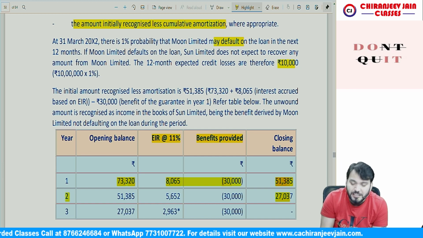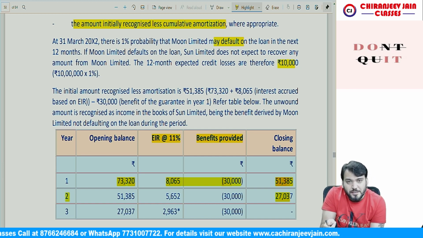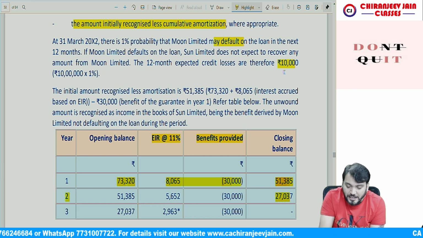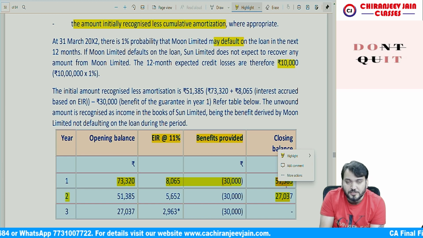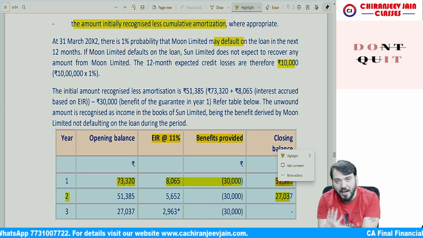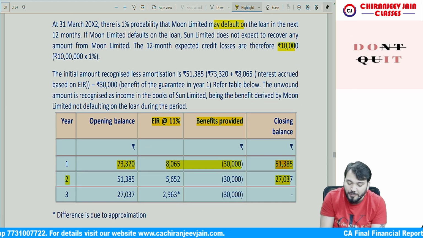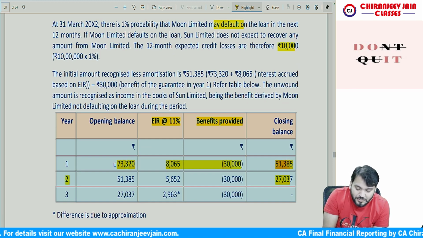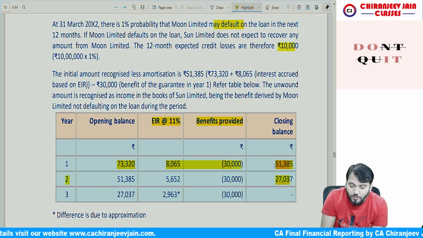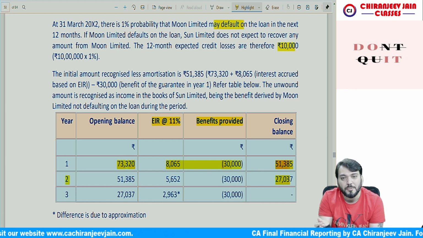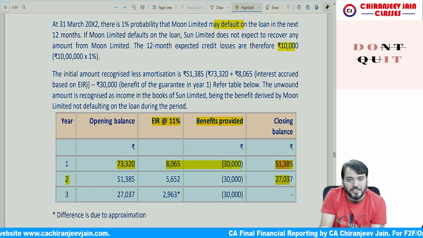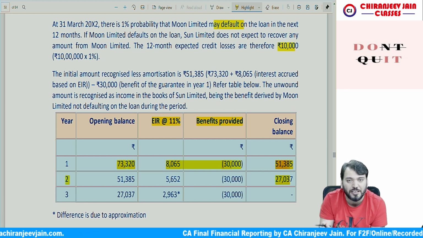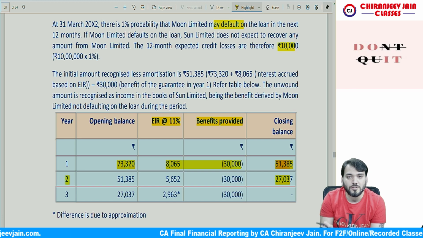Now, subsequent measurement will be done at the higher of 10,000 or 51,385, whichever is higher. Understood? Initially it was this amount, now it becomes this amount. So the difference will be credited to PL, which means the liability will decrease. We will pass one journal entry: financial liability account debit to PL.